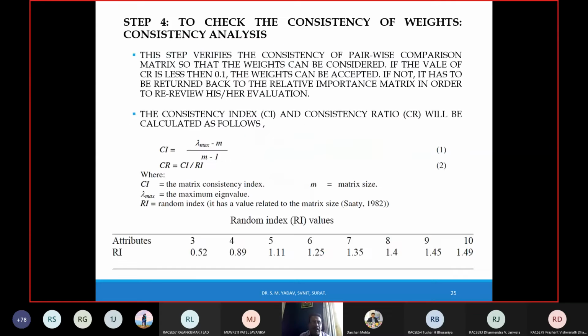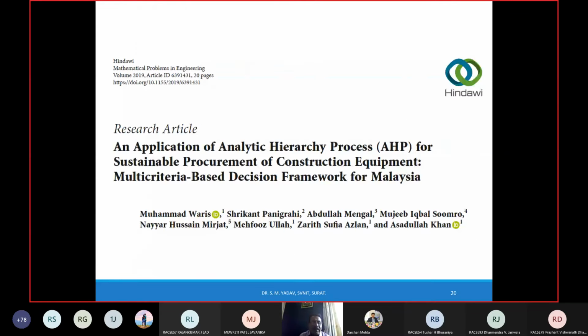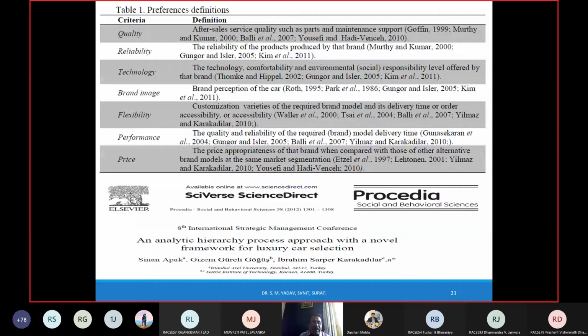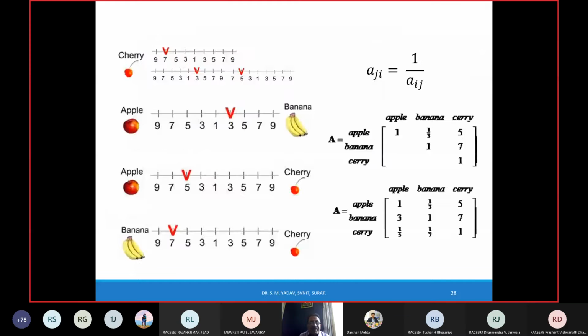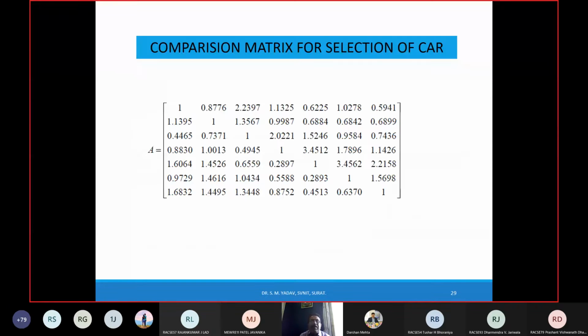So this is what I have shown now. In this problem, these are the 7 criteria, and how many brands of car? 7 brands, and that comparison they have done. They might have sent this matrix to different experts of this area, and from them whatever weights they got, that weight comparison, criteria comparison is done as shown in this slide, and then finally they have prepared this type of a matrix.